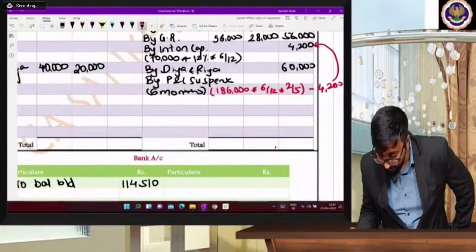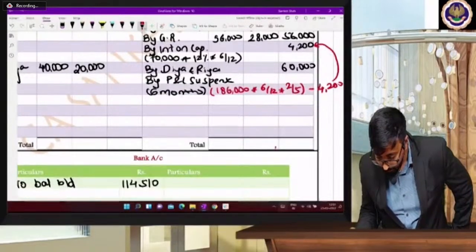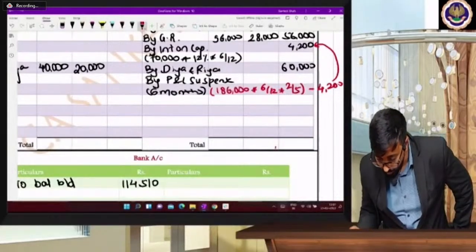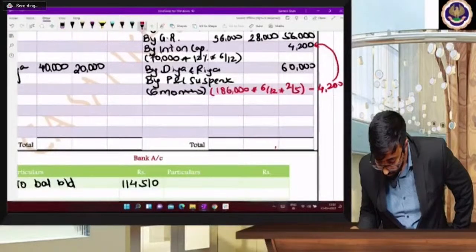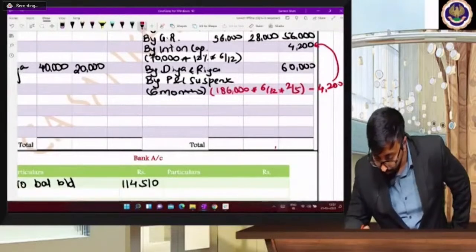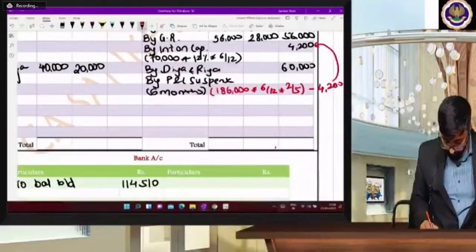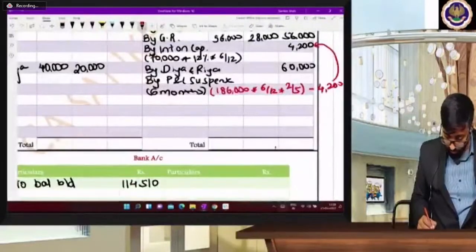Still something is wrong. 1,86,000. What is the profit figure? 4,200 we paid him, no?